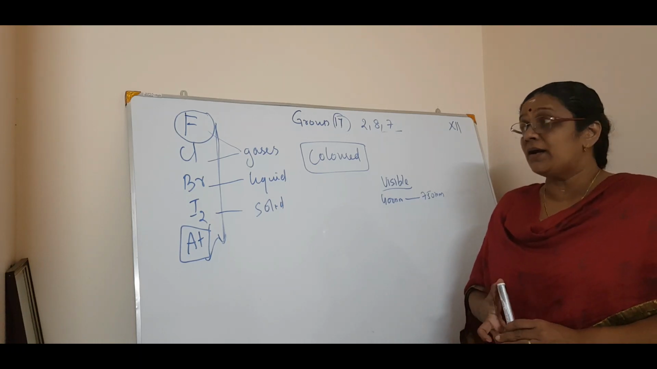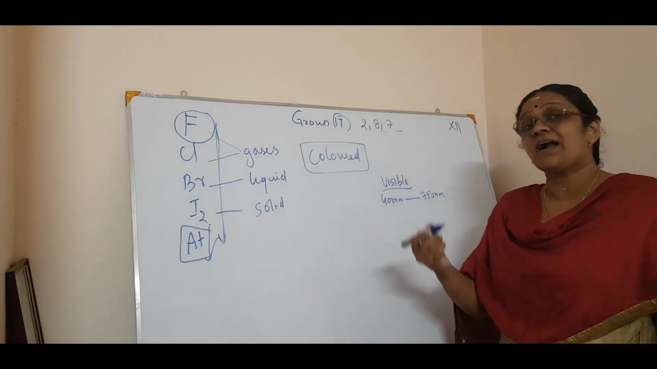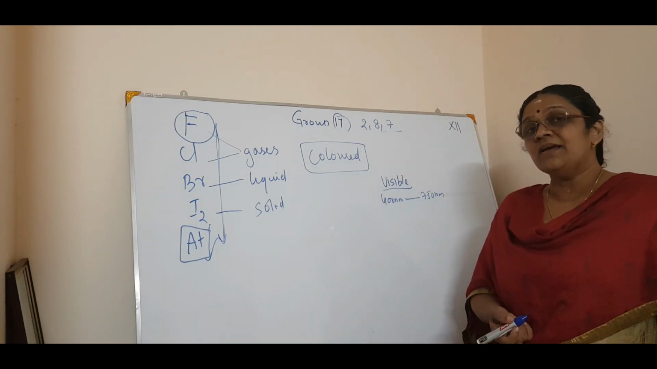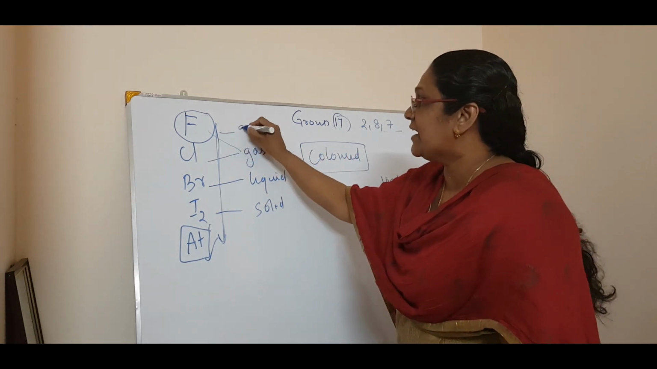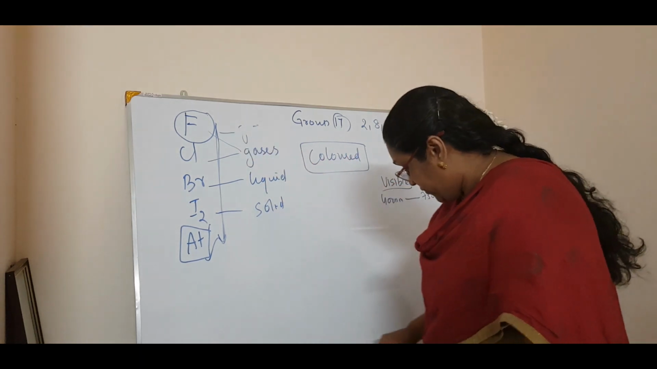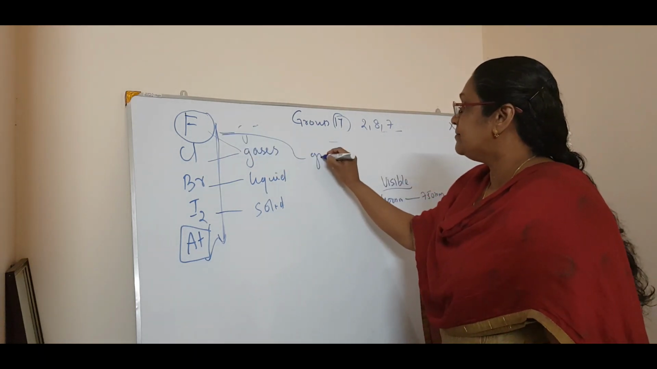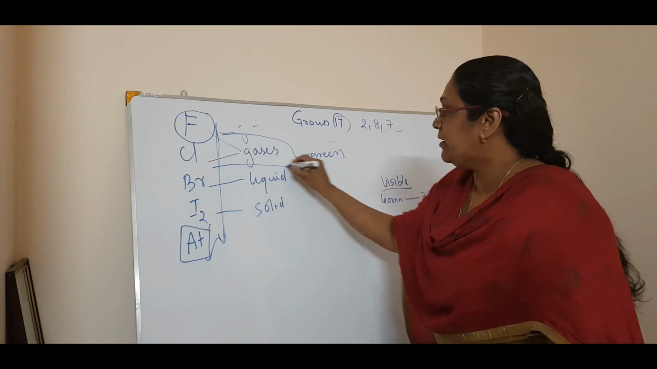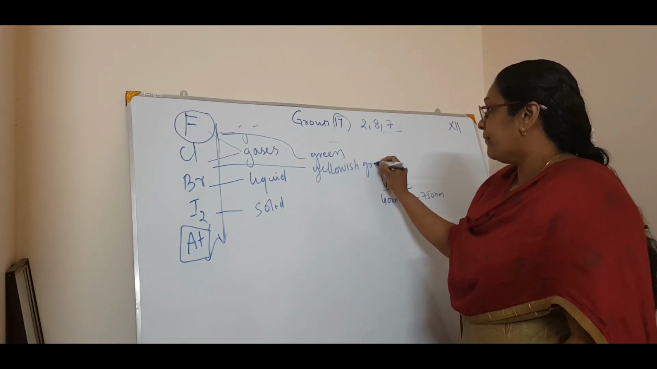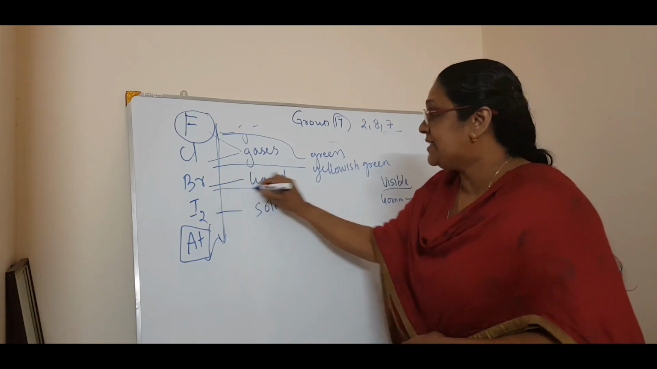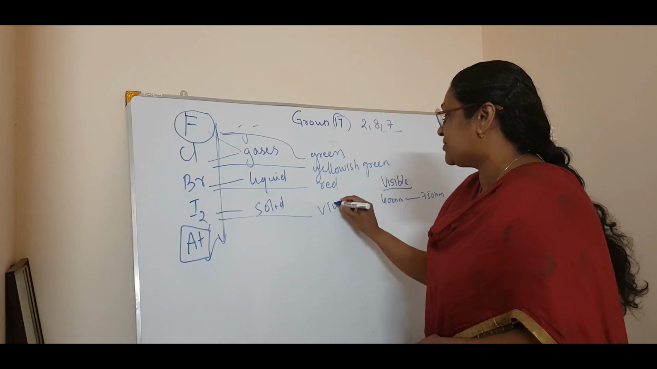You are doing the flame test for chlorine, in fact. And what is the color of the chlorine gas you are getting? A greenish yellow gas. Fluorine is having a greenish color. Then, what about chlorine? Chlorine is yellowish green. Then, bromine is somewhat red, and iodine is violet.